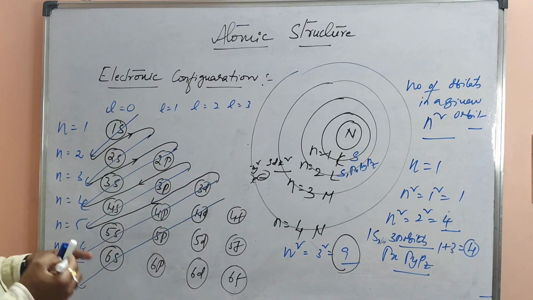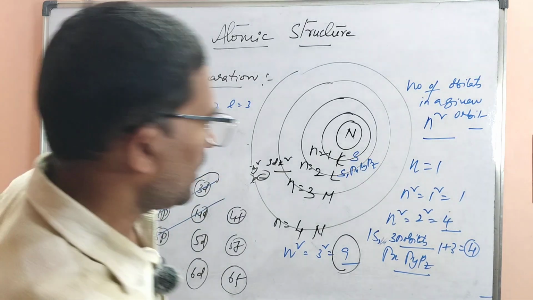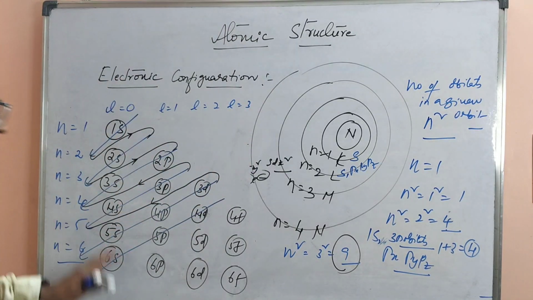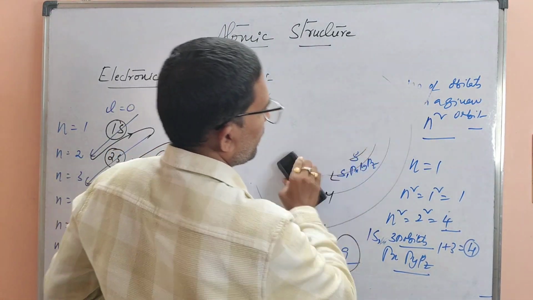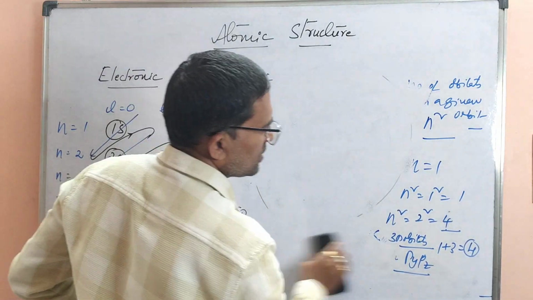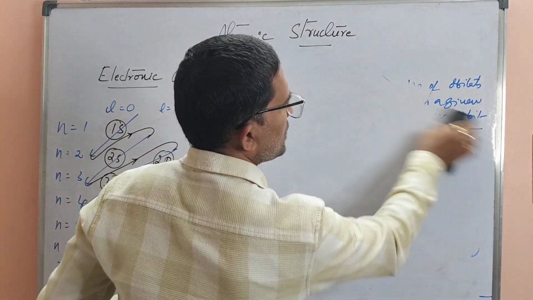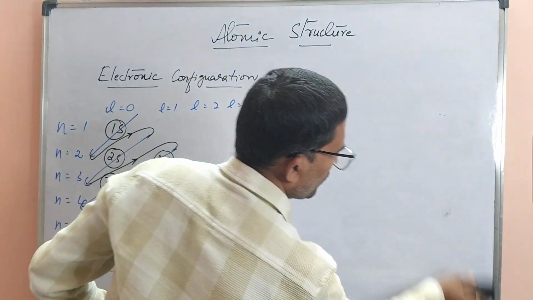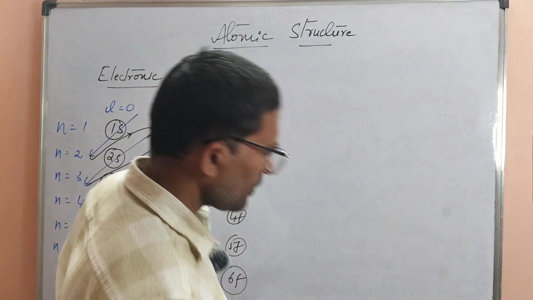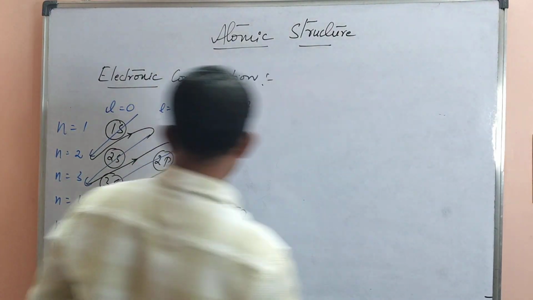So remember this. Now if you know this diagram, then we can write the increasing order of the energy levels of atomic orbitals more easily. Then I will explain about it. I will draw that one.